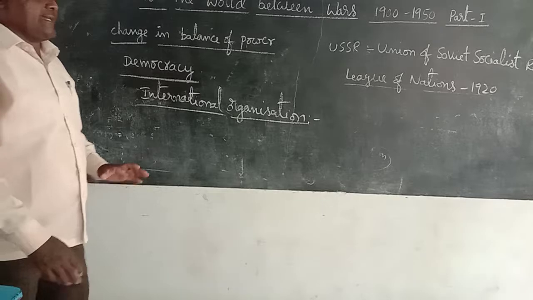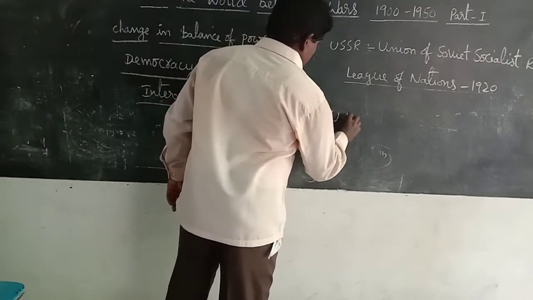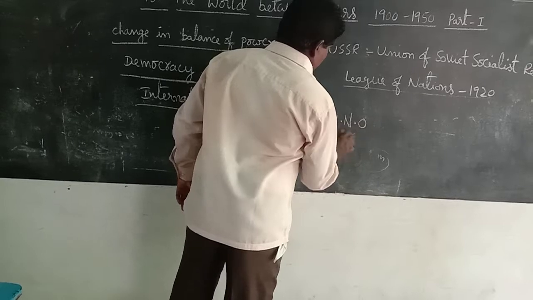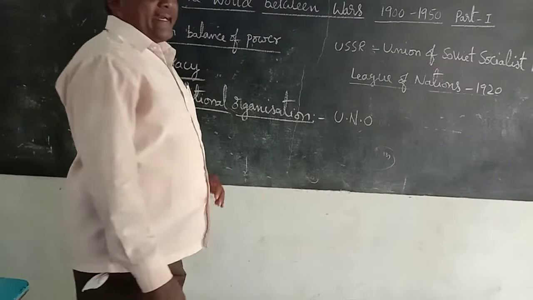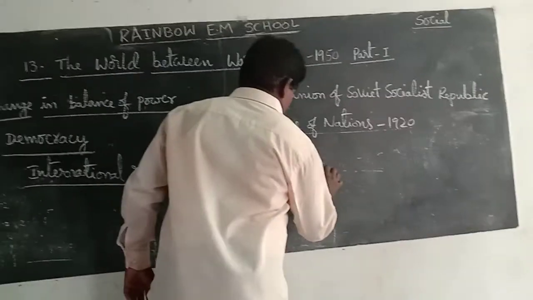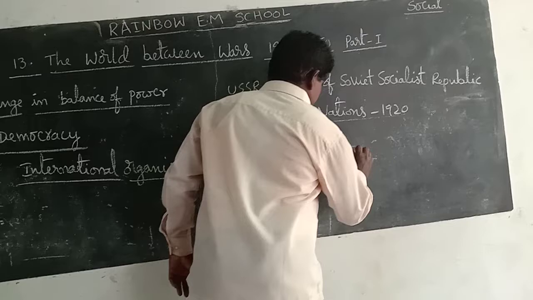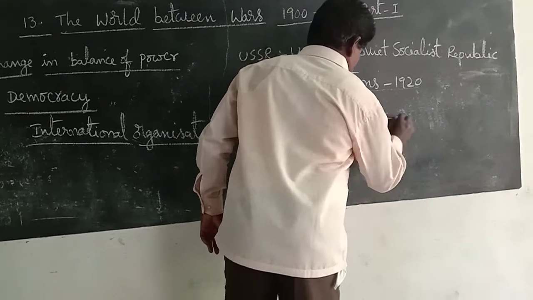The main organization is the UNO, the United Nations Organization.